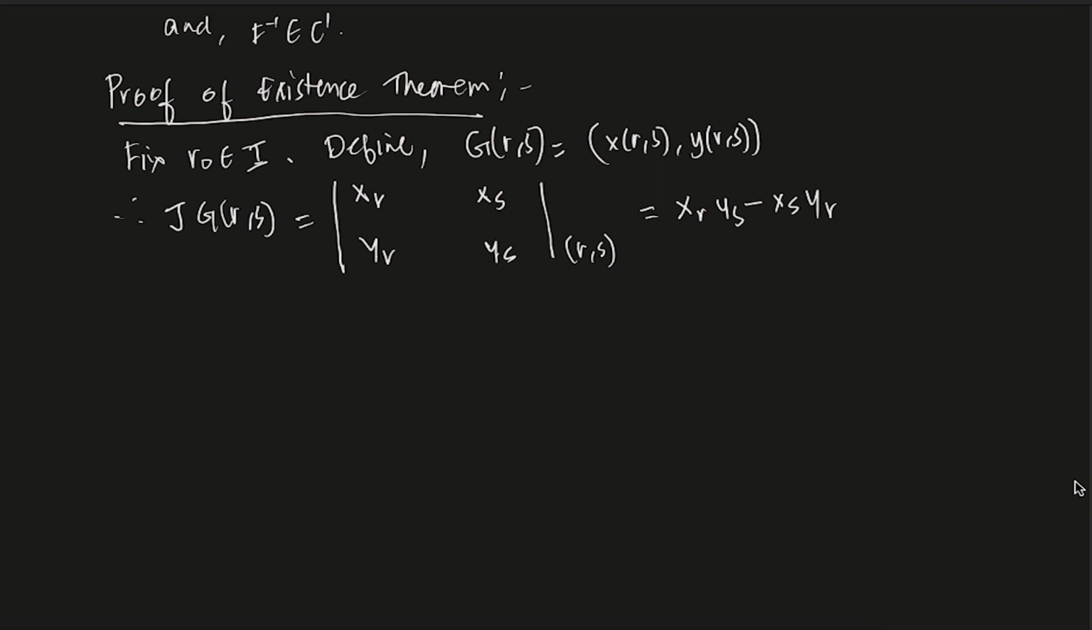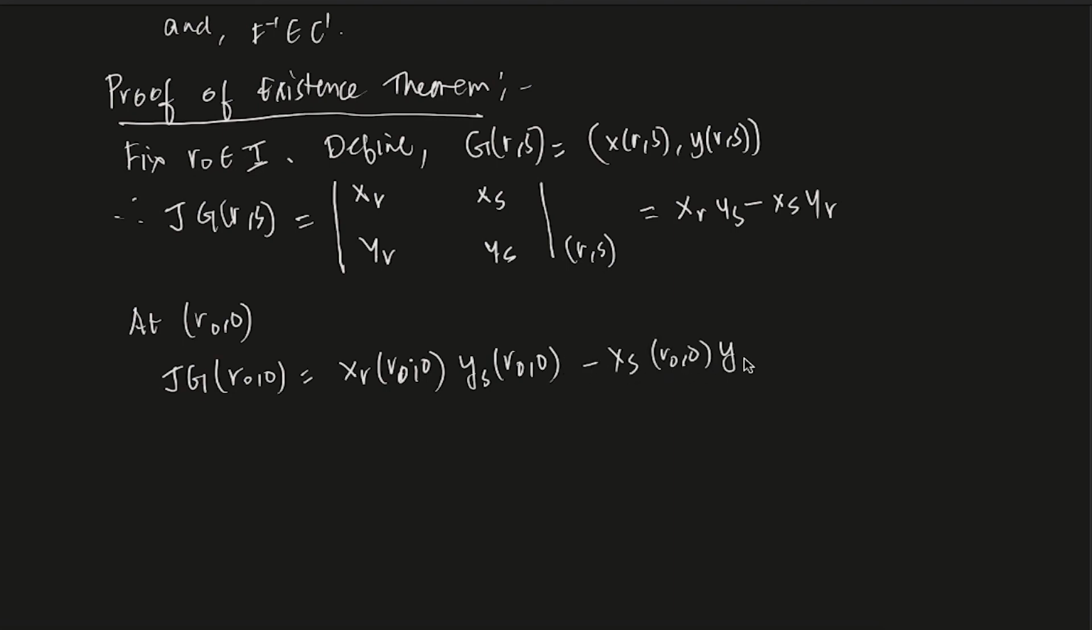Now at the point r naught, 0, the Jacobian of g will be given by x_r at r naught, 0, times y_s at r naught, 0, minus x_s at r naught, 0, times y_r at r naught, 0. First of all, do you remember what y_s is at the point r naught, 0? x_s and y_s at the point r,s are given.